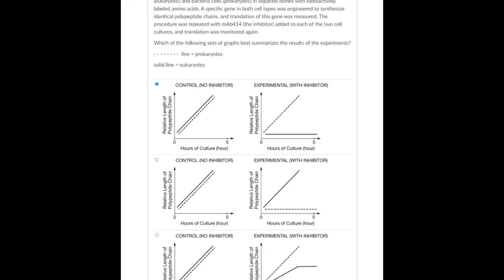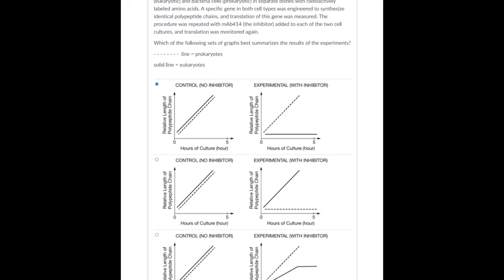And then here, you see the eukaryotic line being stagnant. Nothing's happening. There's no translation. Well, we would expect to see that if things are not leaving the nucleus. Okay, so this is our correct answer here.